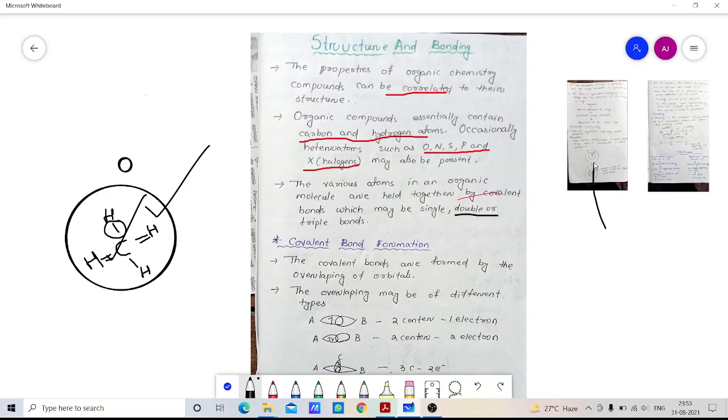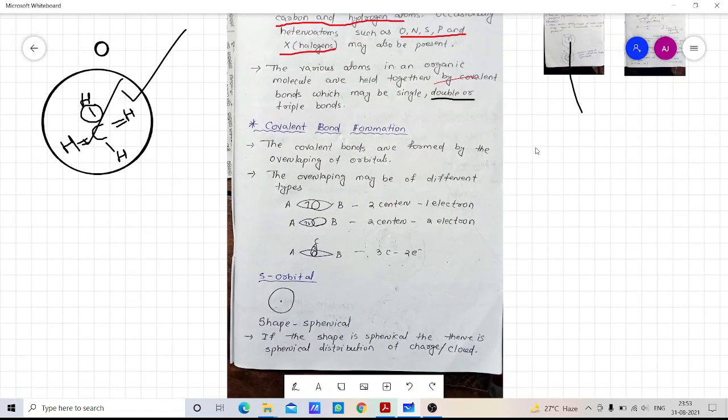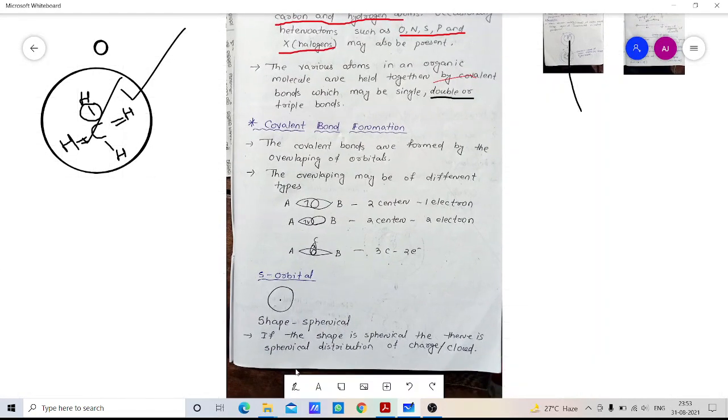Okay, then after that the covalent bond formation. The covalent bond is formed by the overlapping of atomic orbitals. So simply, covalent bonds are formed by the overlapping of orbitals. So there are different types of formation of covalent bond. The overlapping may be of different types.